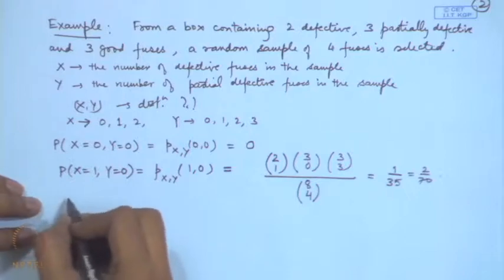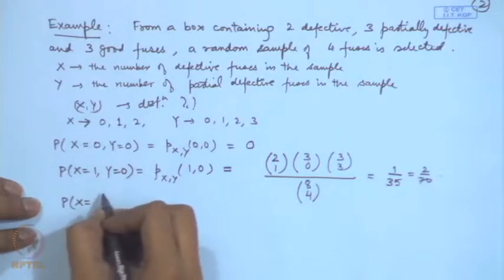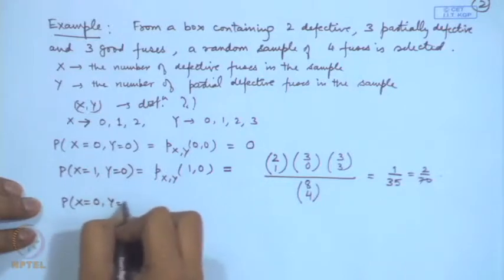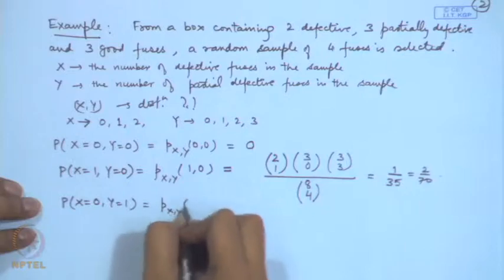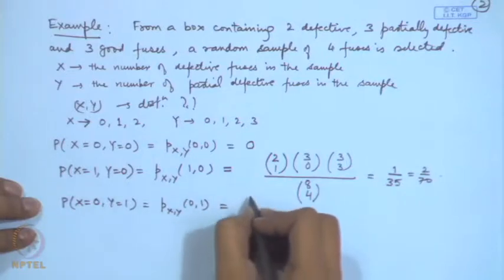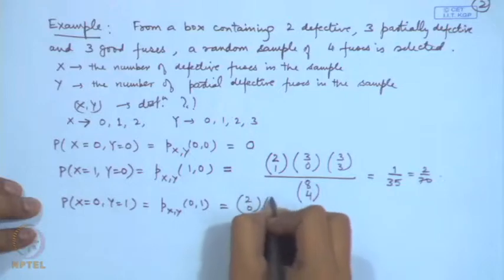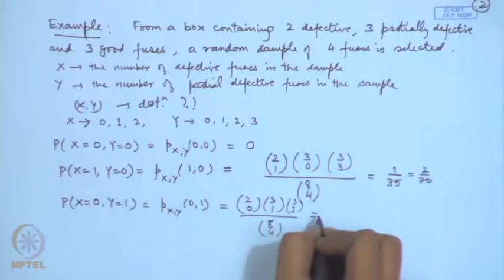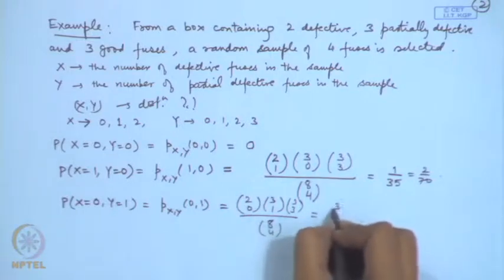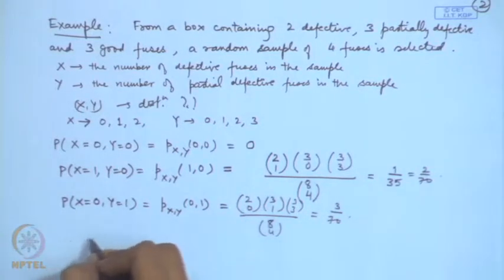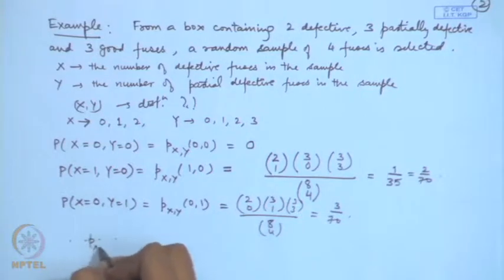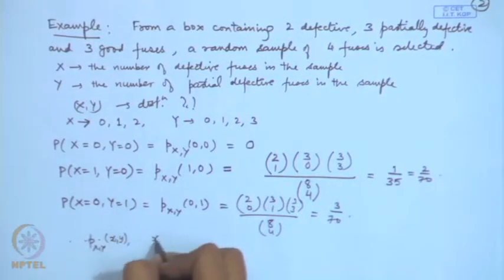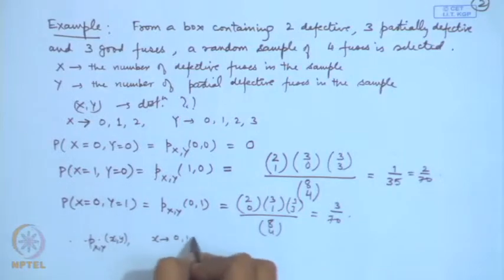If we consider, say, probability x is equal to 0, y is equal to 1, that is p x y (0, 1), then this turns out to be 2C0 × 3C1 × 3C3 divided by 8C4, and this value can be evaluated as 3 by 70. Likewise, we can calculate all other terms, that is p x y for x taking values 0, 1, 2, y taking values 0, 1, 2, 3.